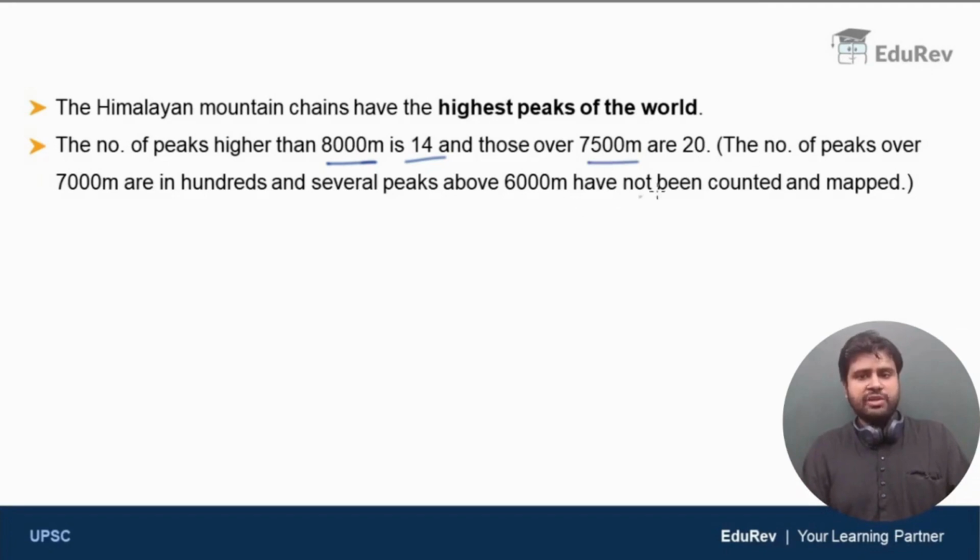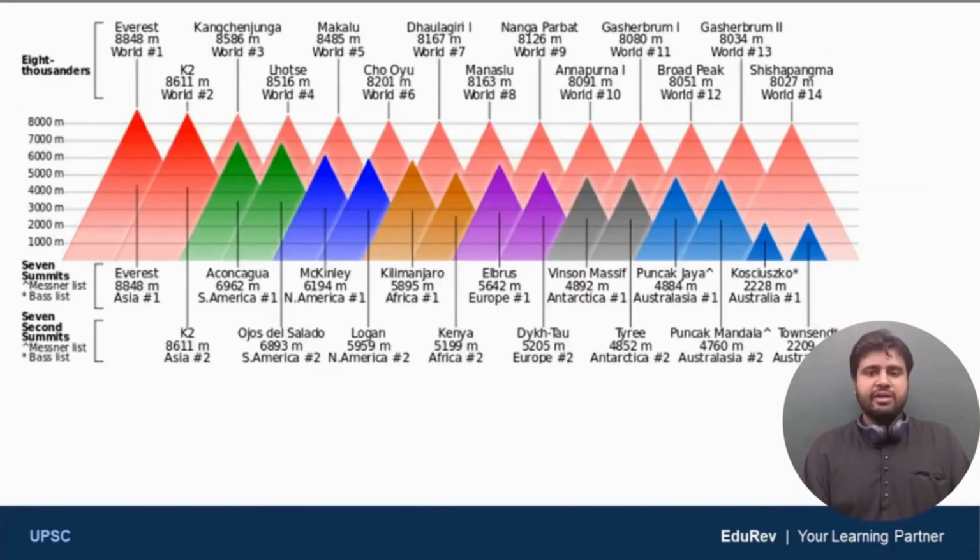Clear? Just look at these figures. They speak for themselves. The number of mountains higher than 8,000 meters is 14, and the number of mountains more than 7,500 meters high is 20. Now, just look at this image here. These bigger mountains which are pink in color are Himalayan mountains, the highest mountains of the world, and they are compared with other mountains present outside the Himalayan region.